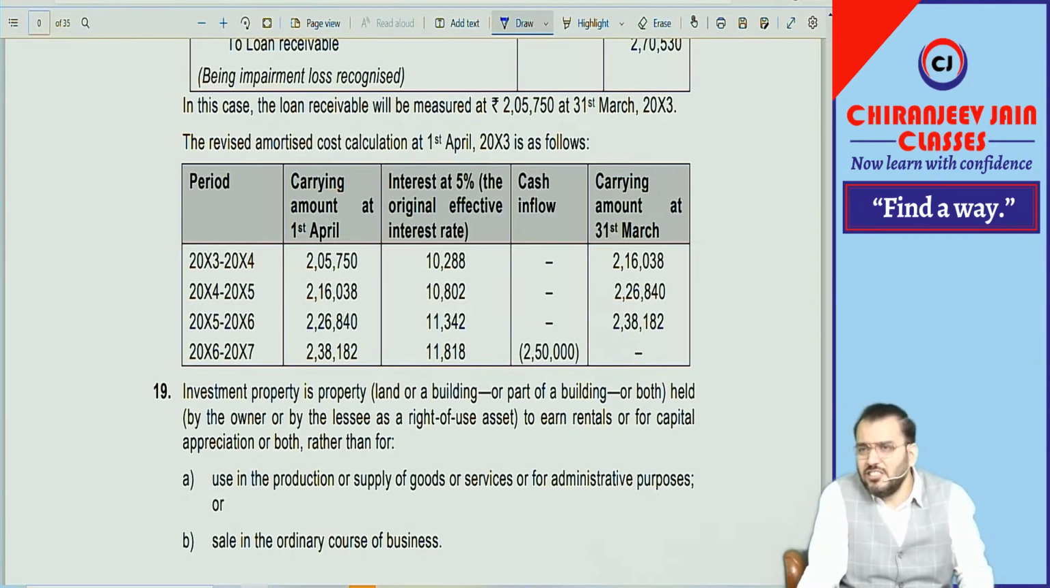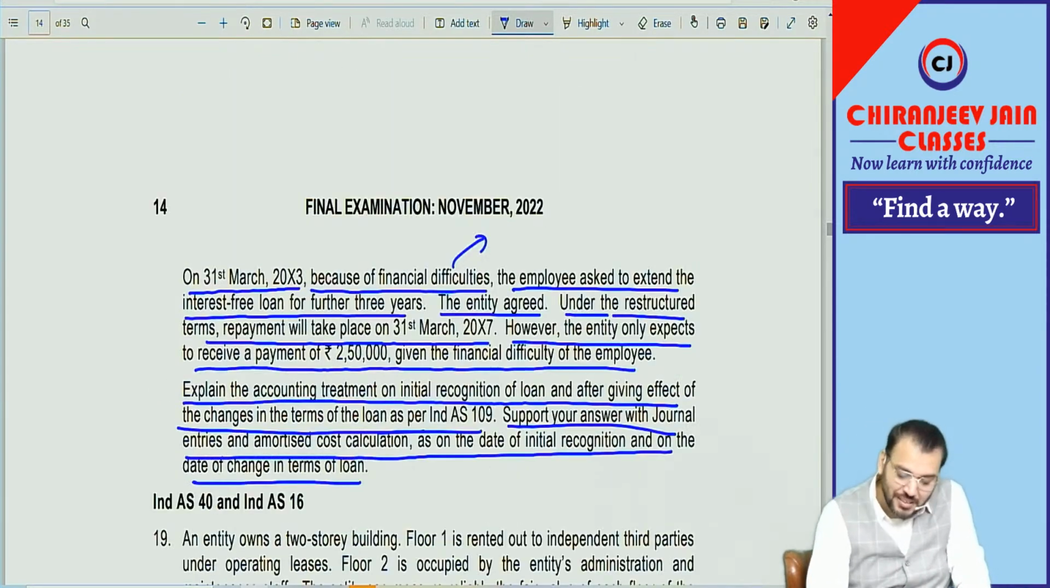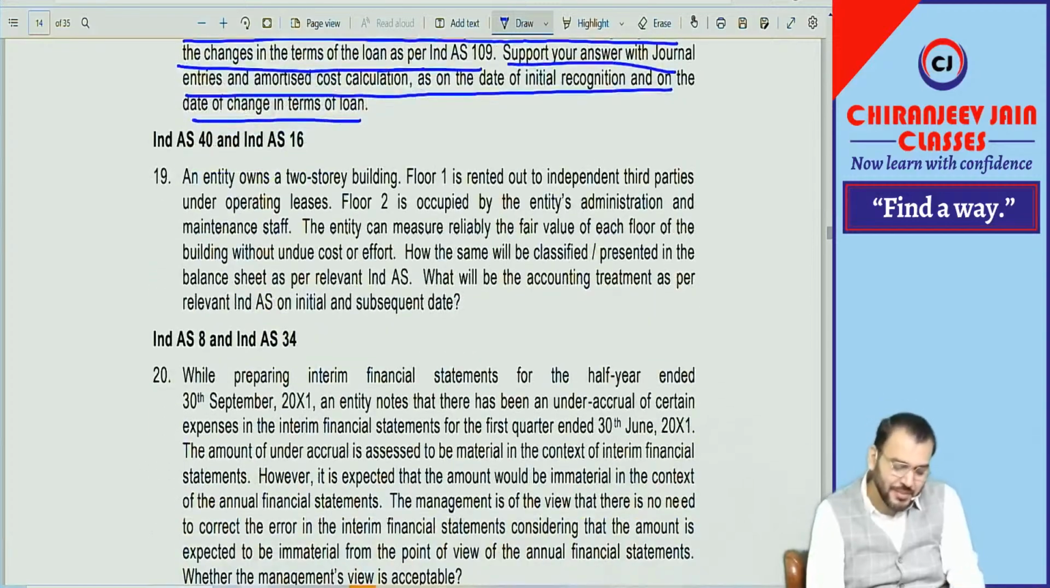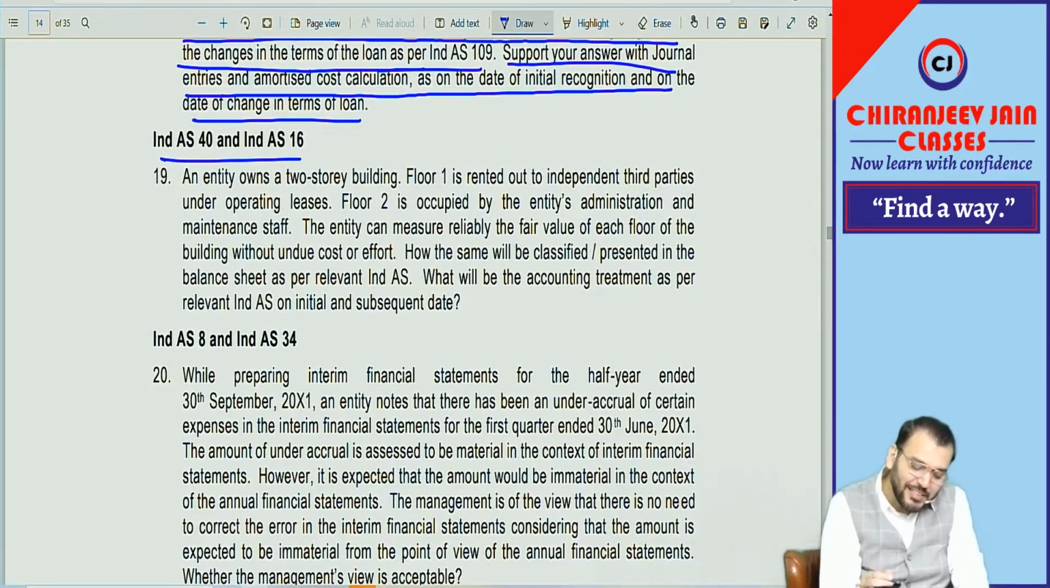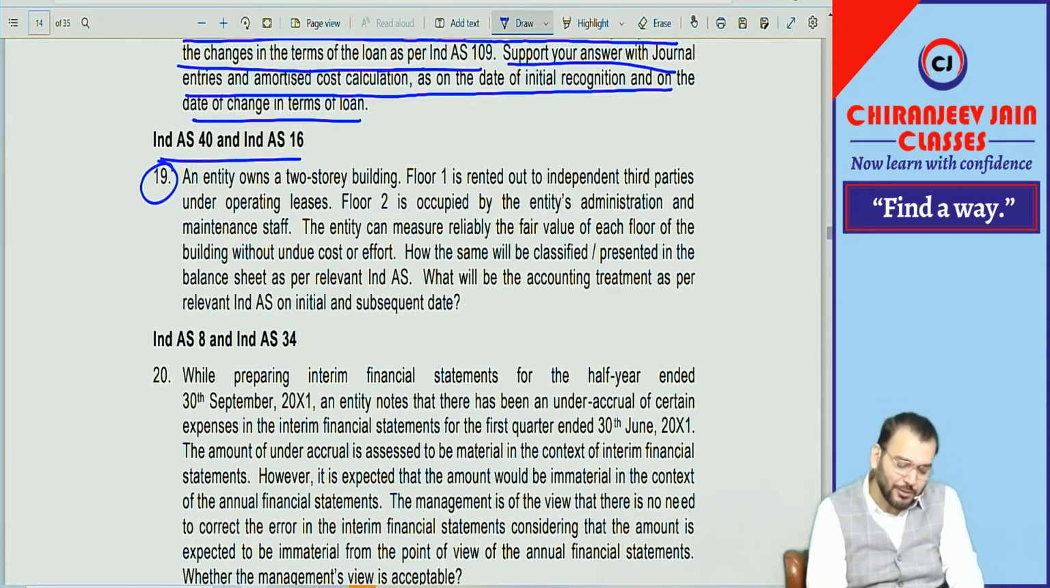Whenever they want to ask, they see that if the students can manage, let us ask a simple question. They are asking simple questions. Okay, fine. But this is also simple, right? Correct. Now Ind AS 40, it is a super easy question. So you can do this on your own.